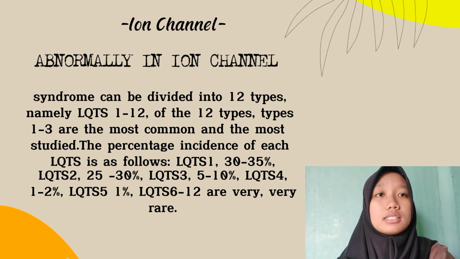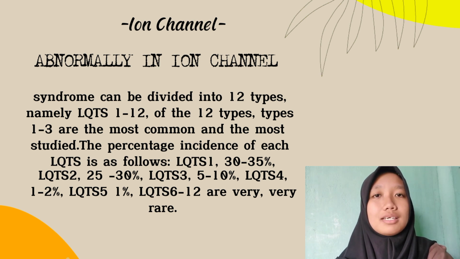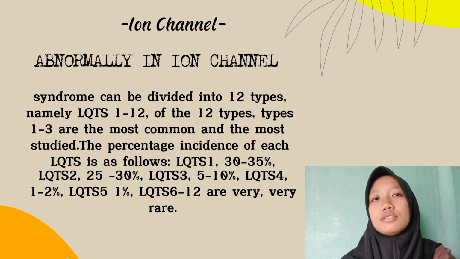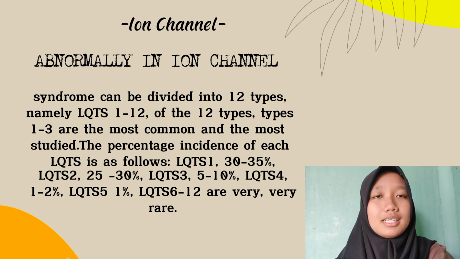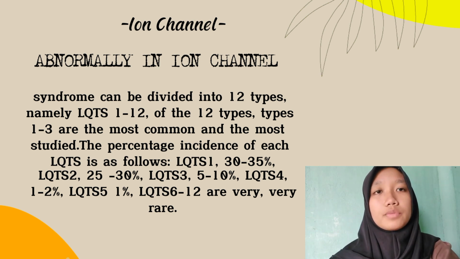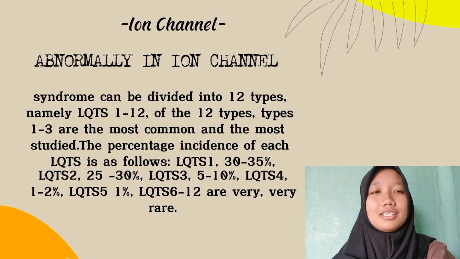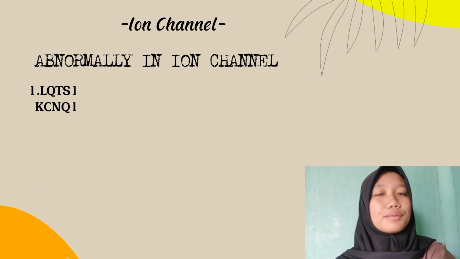The percentage incidence of each LQTS is as follows. LQTS 1 is 30 to 35%, LQTS 2 is 25 to 30%, LQTS 3 is 5 to 10%, LQTS 4 is 1 to 2%, LQTS 5 is 1%, and LQTS 6 to 12 very rarely. 1.